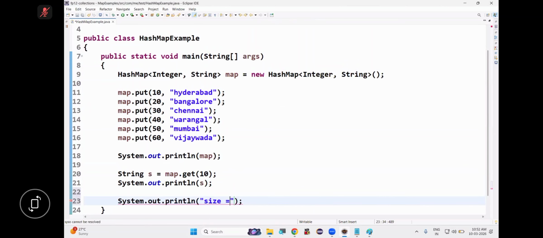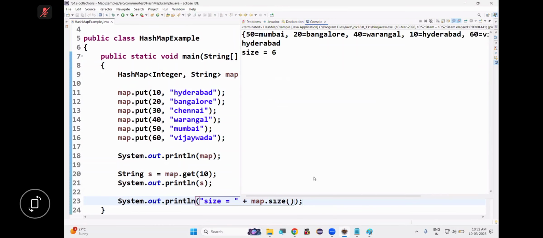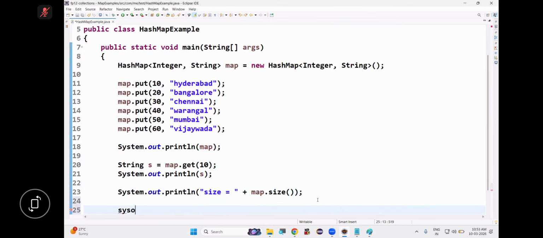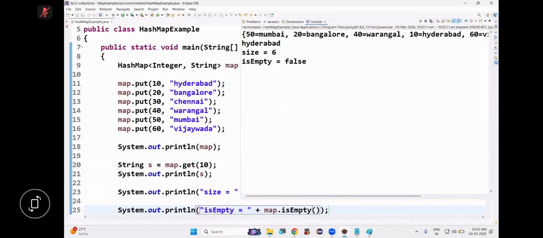Next, we have size method to count number of entries. So put method takes key and value. Key is object, value is object. Using key and value, put method creates one entry, which is an object, and puts this entry in the HashMap, which is a map. Tell me, how many entries are there? I want to check. See, 6. I want to check whether my HashMap is empty or not. How to check? There is a method, map.isEmpty. Is it empty? No, false.